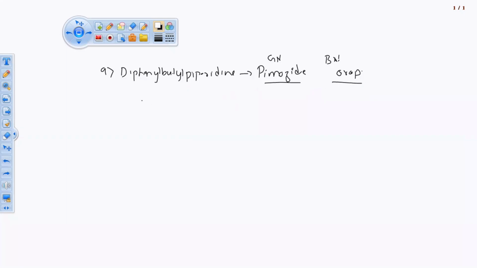So uses, as usual, it is an antipsychotic agent, but the structure of this drug is very big. One point to keep in mind: if the structure is big, then in your examination you are going to get a question to write the chemical structure for this drug. If the structure is small, then you will face questions like write the IUPAC name, chemical name, brand name, all those things. अगर structure बड़ा है, then you are going to get only the draw the chemical structure for pimozide. So इतना करने के लिए ही you are going to get so many marks. So the pimozide structure is very big.